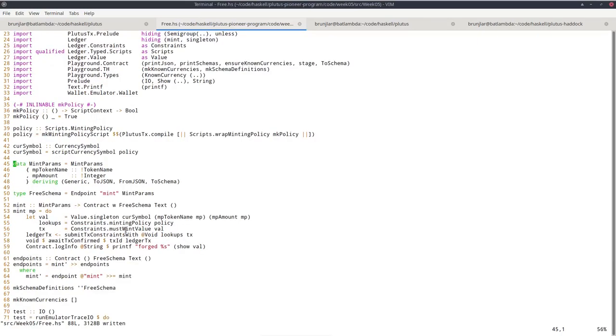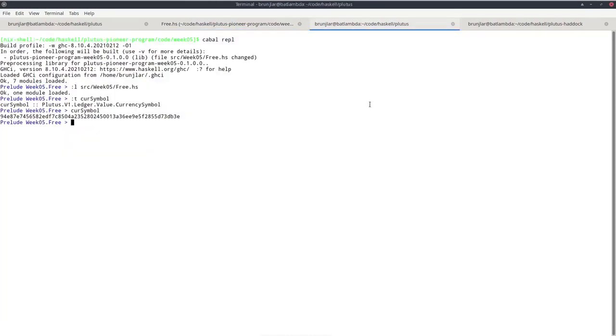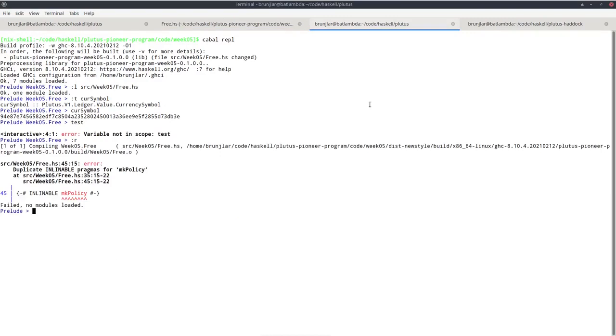I should still mention that here in the mustMintValue function, I'm just mentioning the value and not the redeemer. And that is because the case that the redeemer is of type unit is very common, so there is special treatment for that. Let's try this out in the REPL. I have to reload.